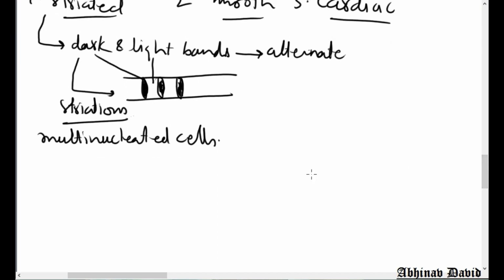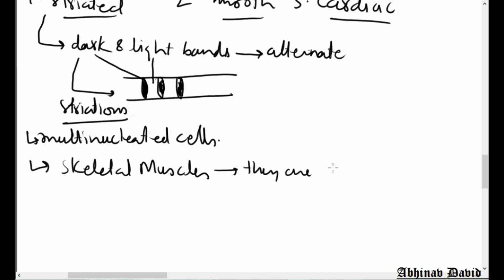Now let us talk about one more feature of striated muscles, that the striated muscles are attached to the bones. We studied in the previous class that the bones form the skeleton of our body. And these muscles are attached to the bones, so these muscles are also called skeletal muscles, because they are attached to the bones.